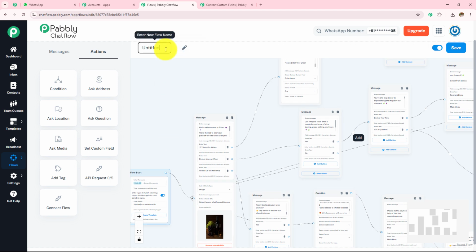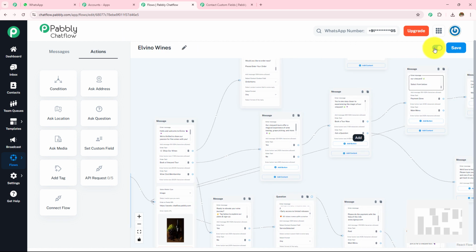Now let's name this chatbot by clicking on this pencil. Let's name this to Elvino Wines. It is important that we turn this button on. Otherwise, the flow will remain inactive and the messages will not be sent. So we have to keep this flow active. That's why we have to toggle this button on. We have to save this flow. If we do not save the flow, the messages will be lost and will not be sent. So here the flow updated successfully.